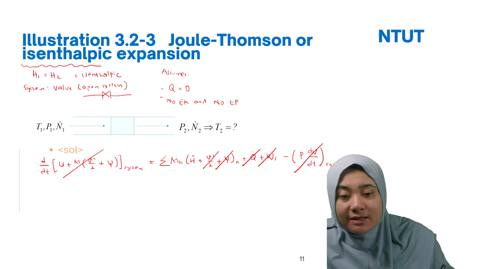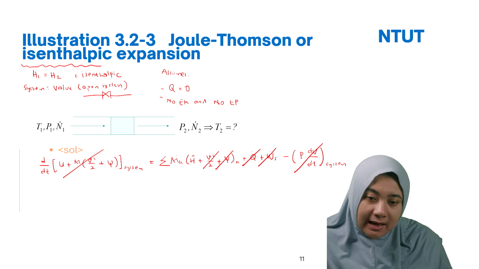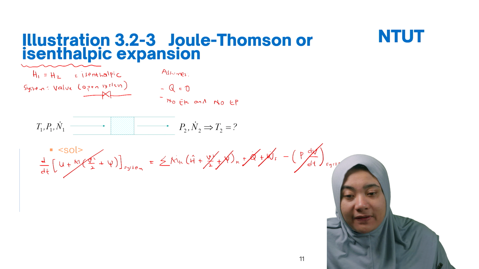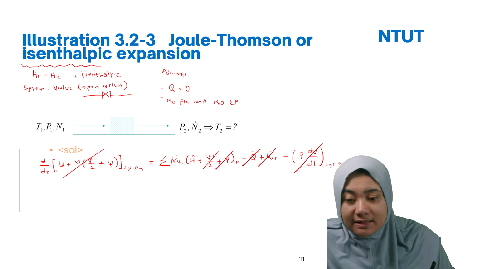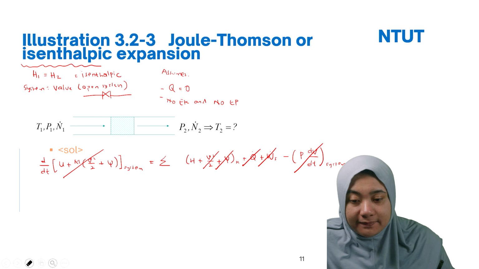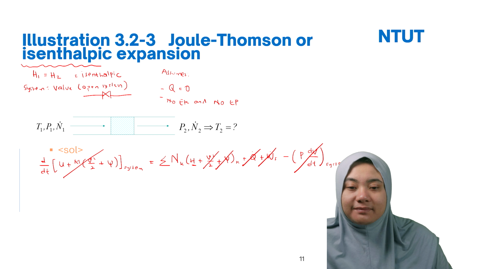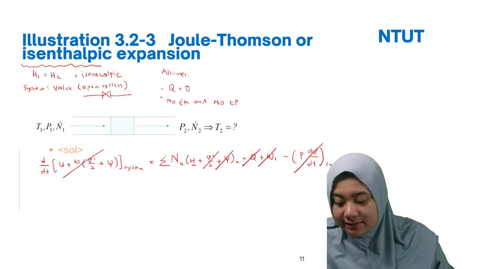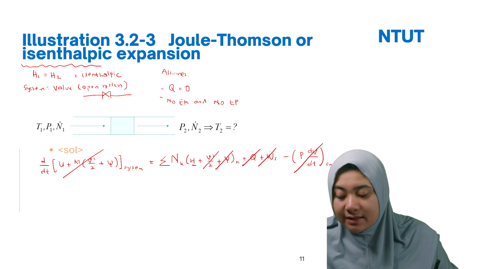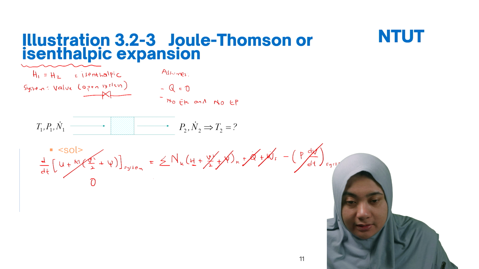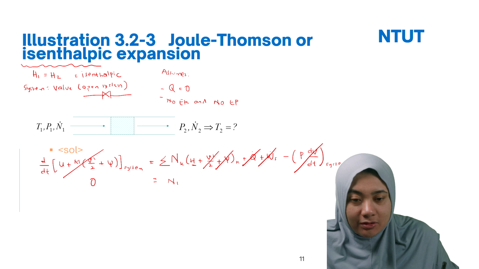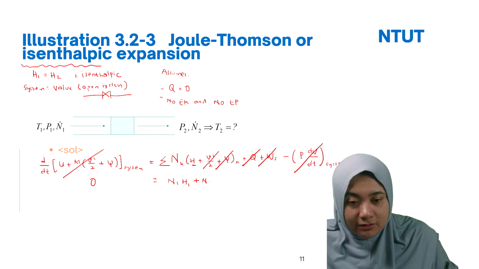So you can solve here with the m or with the n, because here you have n. So I just change here, use the n. It's much easier, because here it is number of moles. So here I will put an underline. Okay, so you can start to expand these equations. Use 0 equal to n1 H1 plus n2 H2.